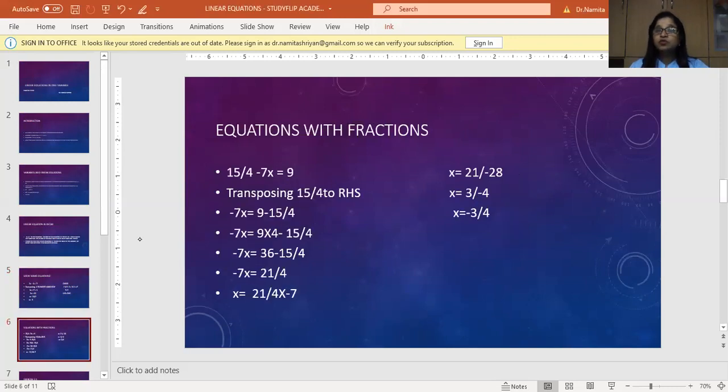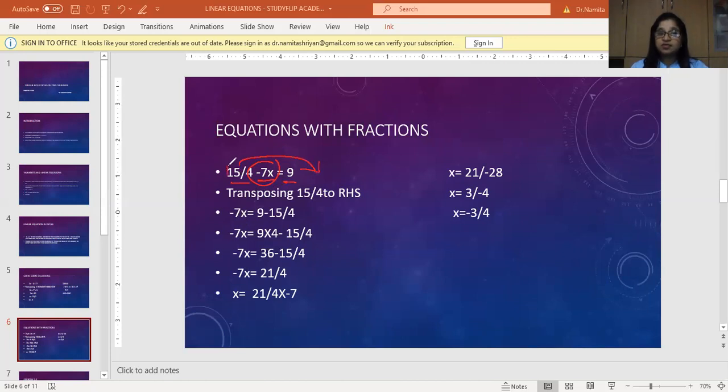Okay, now we will be moving ahead now. All right, so let us move ahead with another equation. This is an equation with fractions. Okay, so it is 15 divided by 4 minus 7x equals to 9. So now what am I going to do? I'm going to keep my variable to this side itself. So I'll maintain minus 7x on my left hand side. I will take this 15 upon 4 to the right hand side.